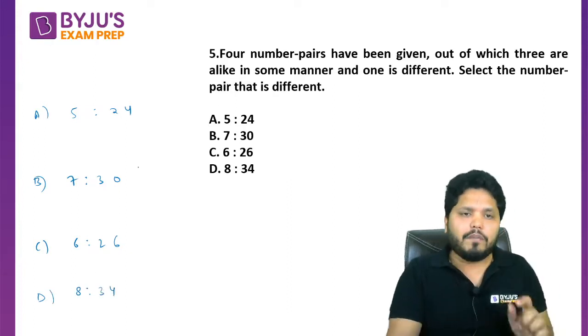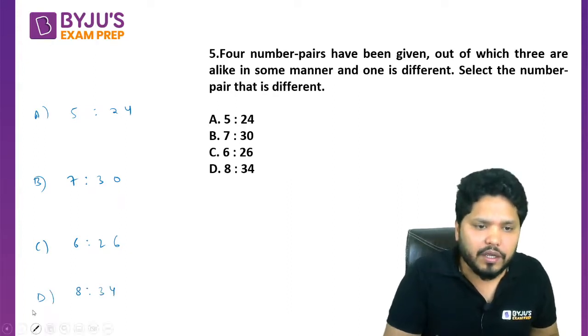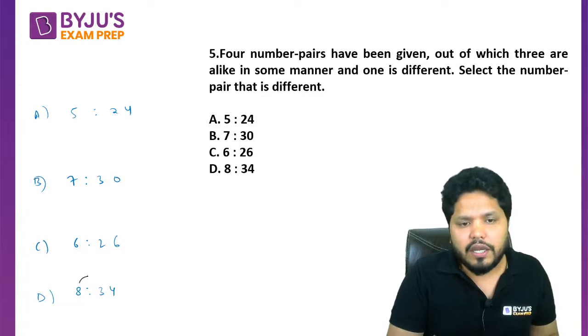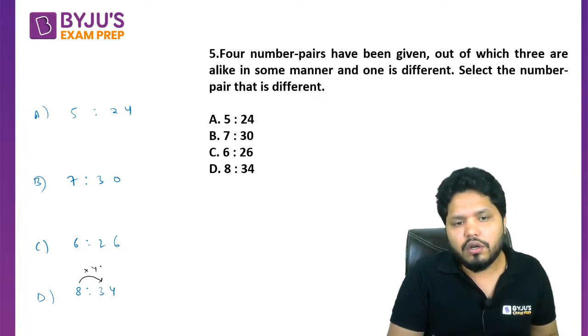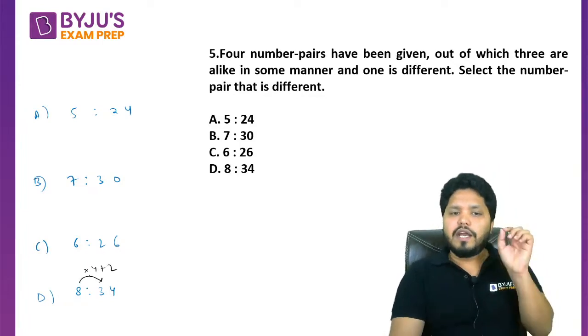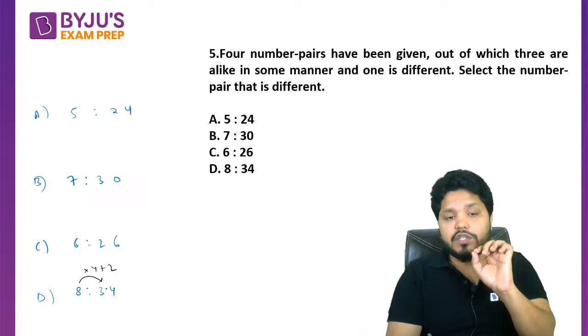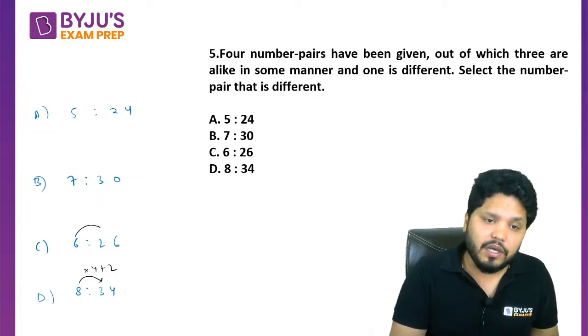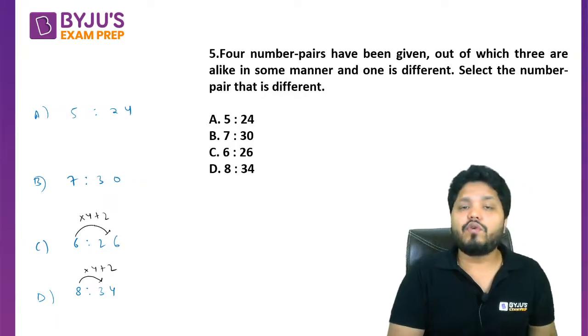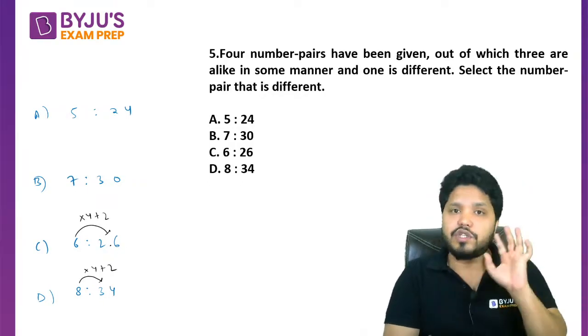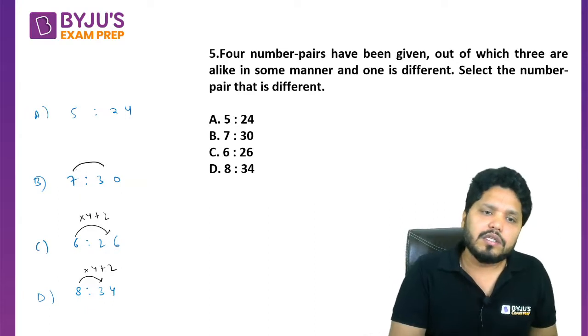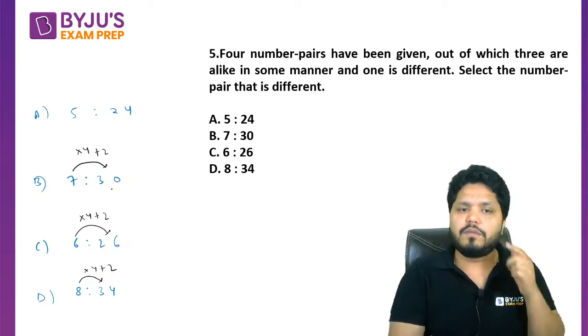If you try to develop some pattern here, can I say 8 into 4 plus 2? 8 into 4 is 32, 32 plus 2 will become 34. Similarly, same logic here, 6 into 4 plus 2, 6 4s are 24 plus 2 is 26, following the pattern. Same pattern is observed here also, 7 into 4, 28 plus 2 will become 30 only.